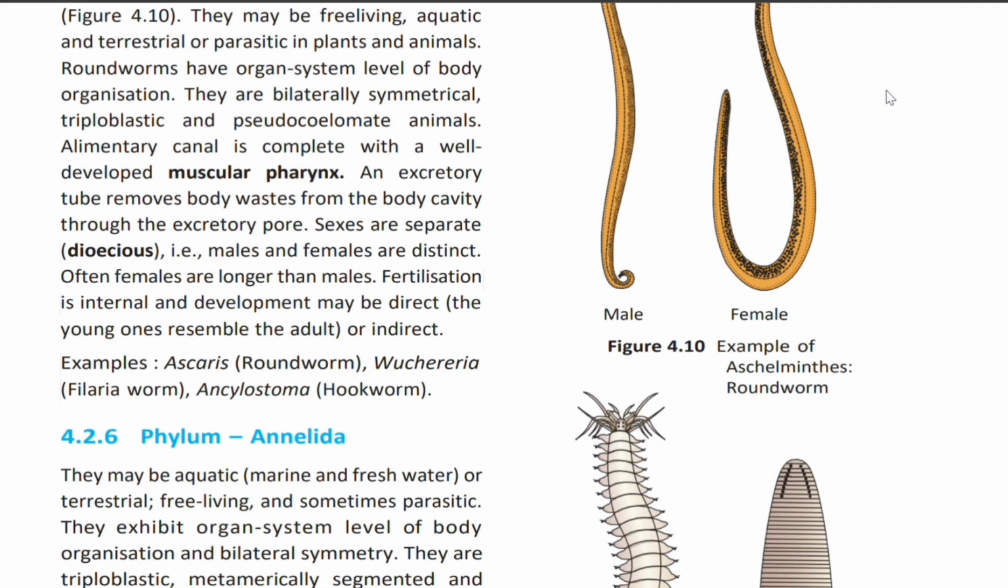Sexes are separate, that is dioecious. That is, males and females are distinct. Often females are longer than males. Fertilization is internal and development may be direct, the young ones resemble the adult, or indirect. Examples: Ascaris, that is roundworm; Wuchereria, that is filaria worm; Ancylostoma, that is hookworm.